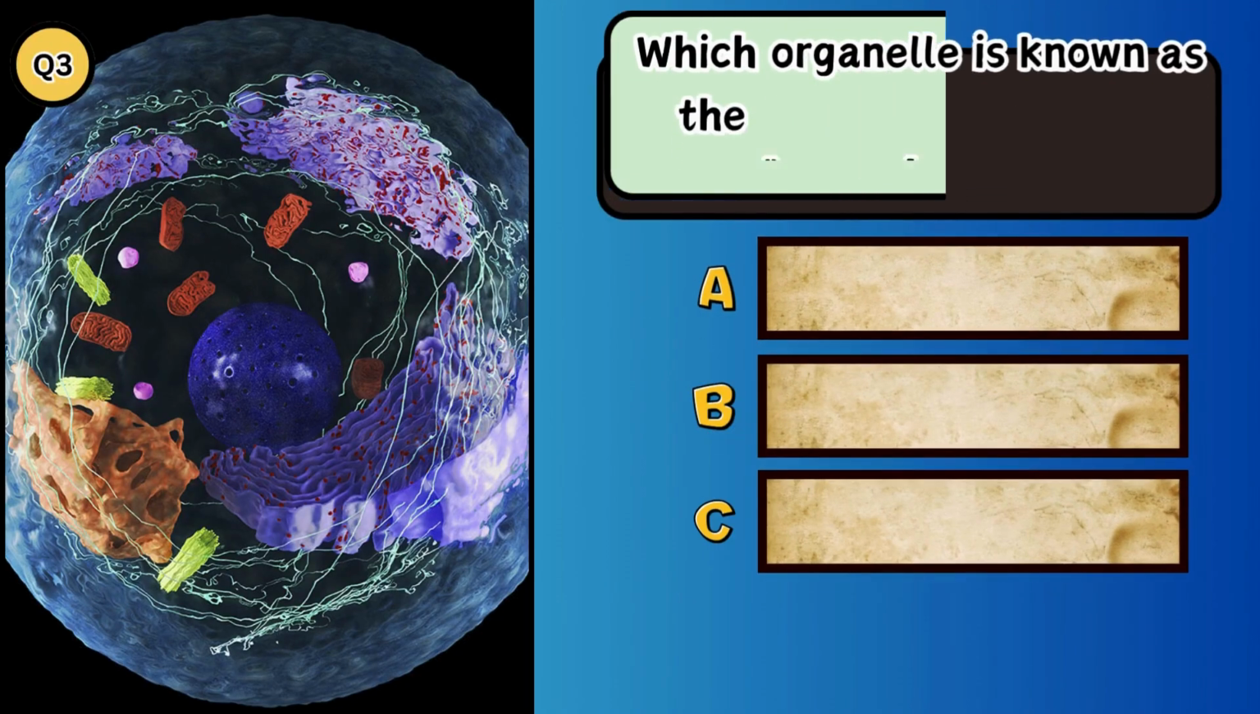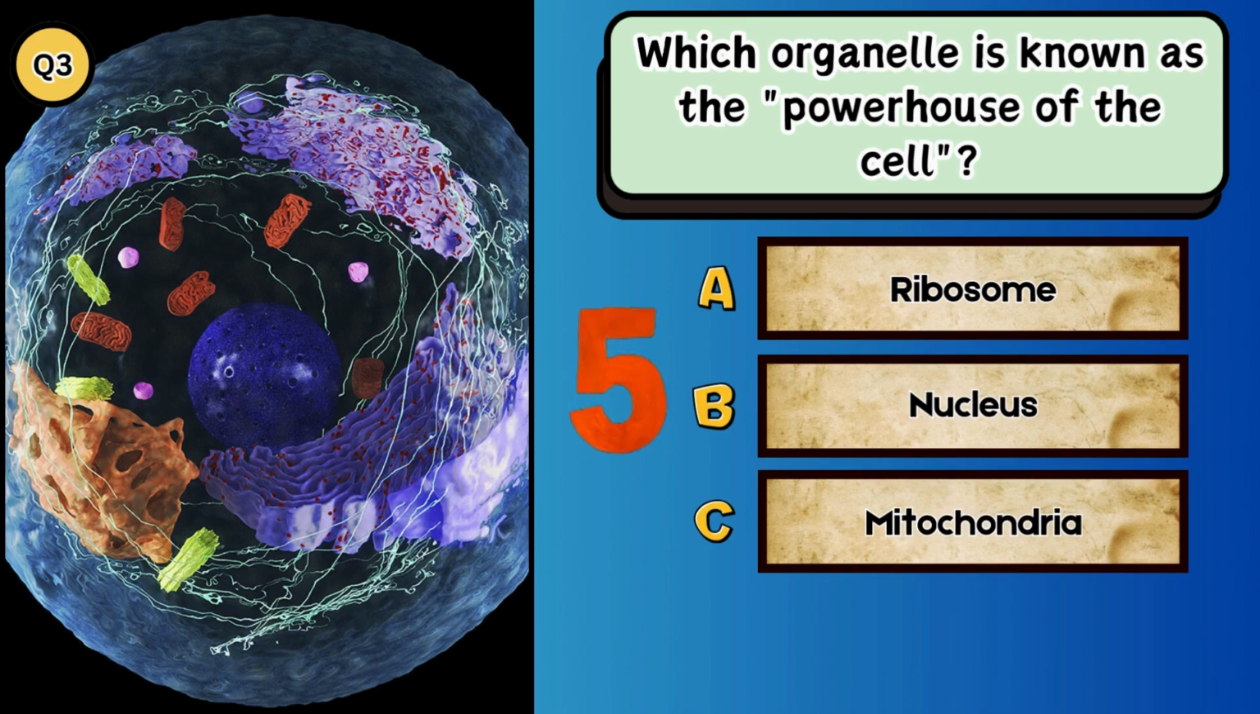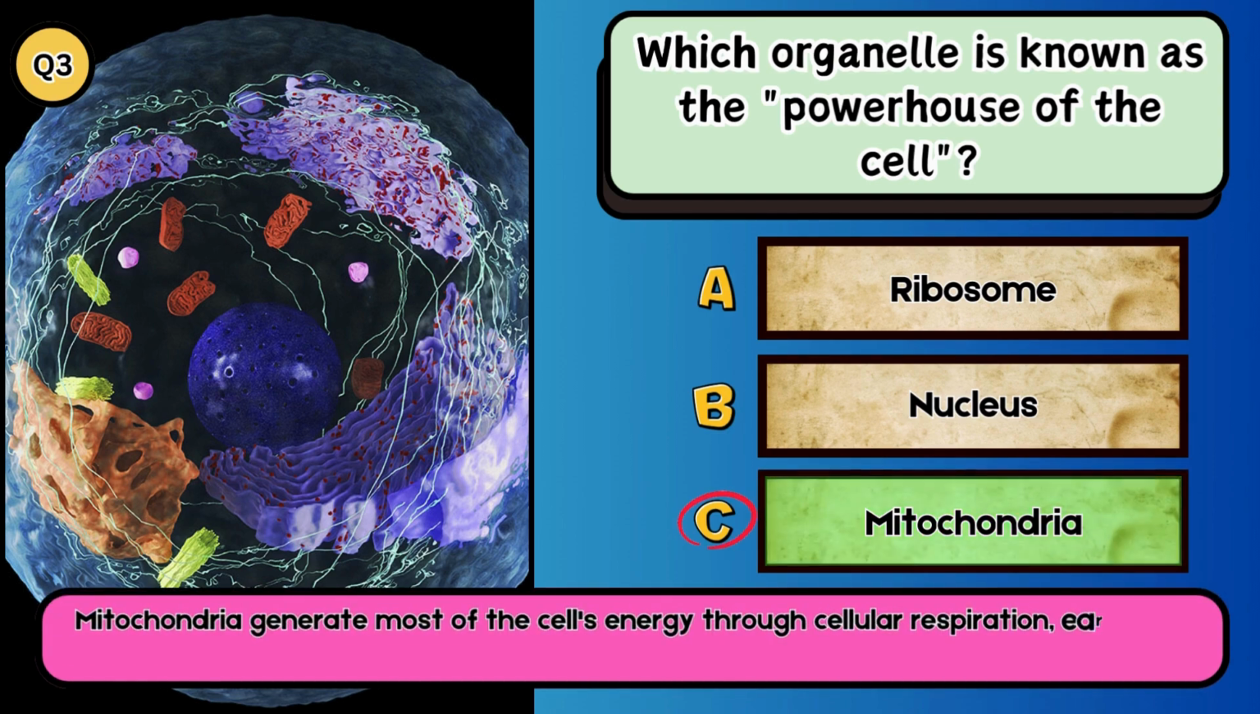Which organelle is known as the powerhouse of the cell? A. Ribosome. B. Nucleus. C. Mitochondria. The answer is C. Mitochondria. Mitochondria generate most of the cell's energy through cellular respiration, earning it the nickname powerhouse of the cell.